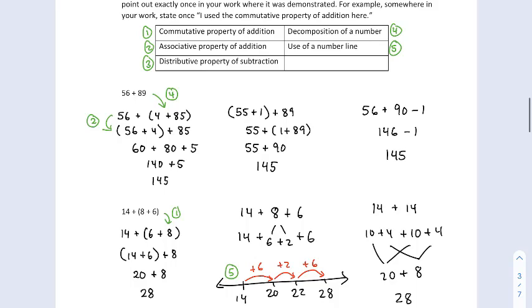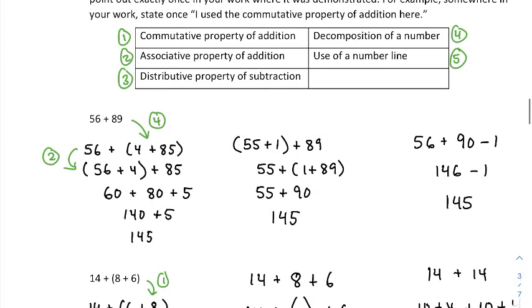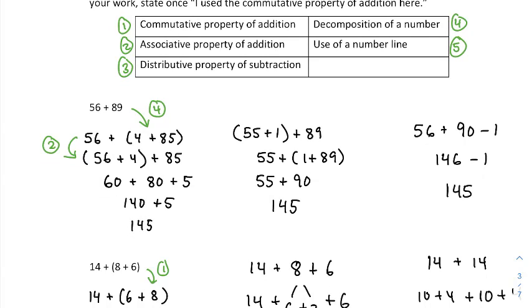Okay, so 56 plus 89. We could do this with place value tables or the standard algorithm or base 10 blocks, but here I'm talking about different strategies, not different models. So, a strategy to add 56 and 89. Well, what would you want to add to 56 to make it a nice multiple of 10? And the answer to that is 4. So I'm going to do a decomposition of 89 into 4 and 85. So I'm going to go ahead and point that out right now. I did item 4, which is a decomposition of a number.